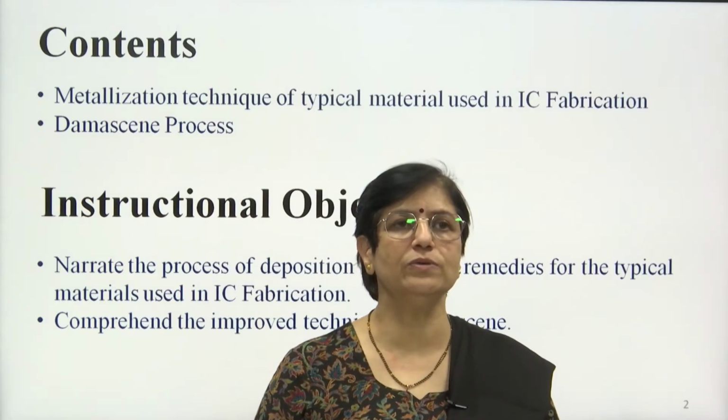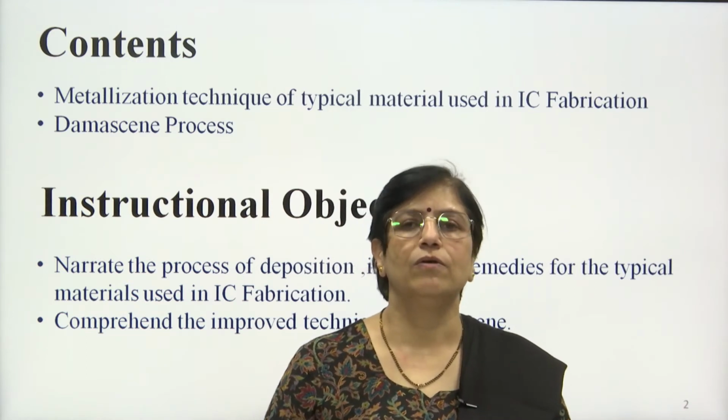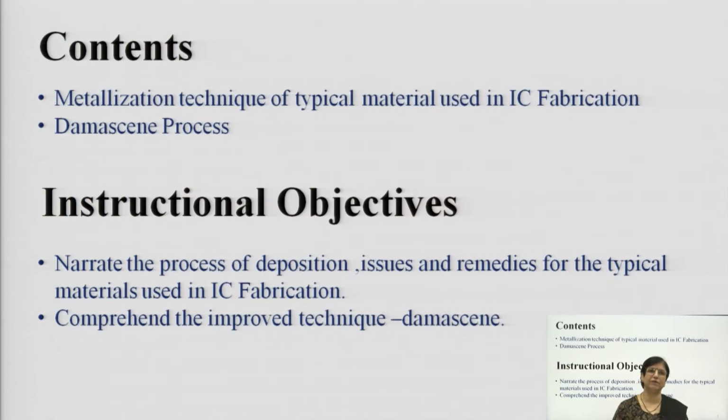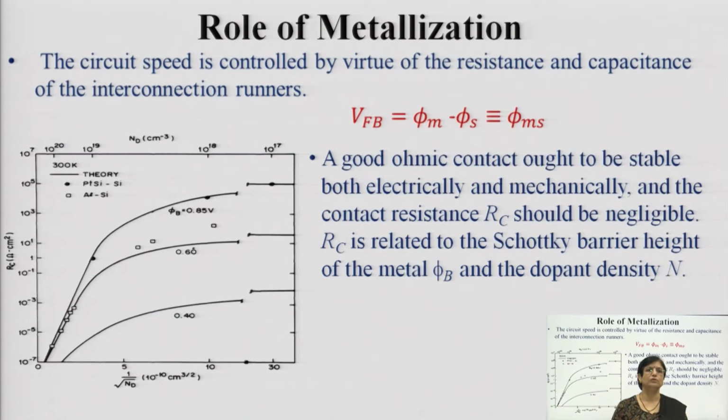The topic for the lecture includes the metallization technique, which is used typically in IC fabrication, and the Damascene process, which is basically the new process used in metallization. After learning this lecture, I expect you to narrate the process of deposition, the issues and remedies for the typical materials used in IC fabrication, and comprehend the improved technique called Damascene. This is one important technique used in metallization. So, what are those techniques?